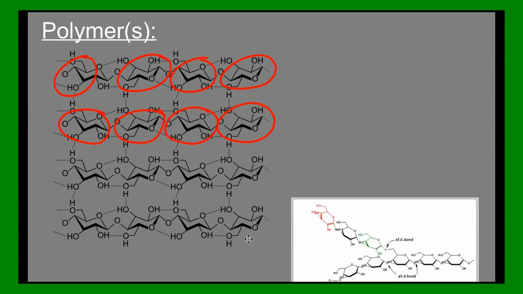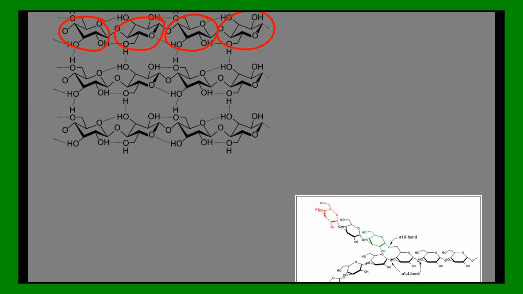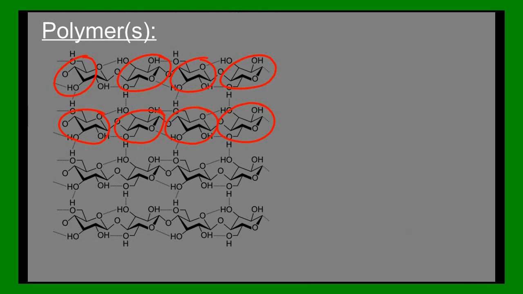Let me see if I can move this picture off the screen here, and we'll go back up again. Cellulose makes up structure for plants.